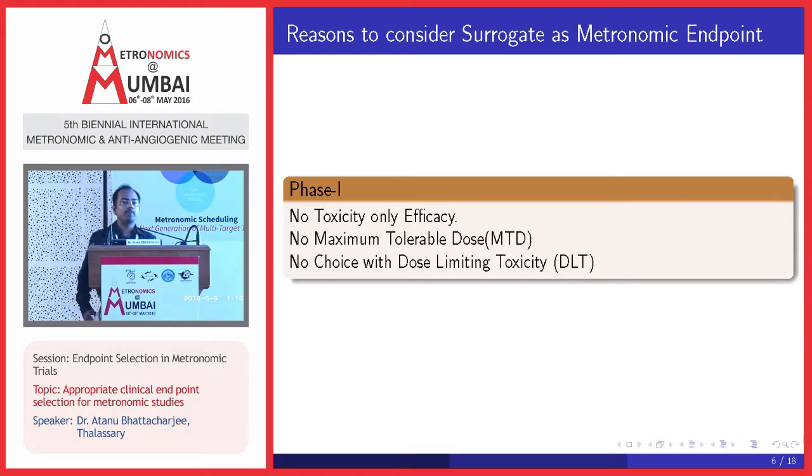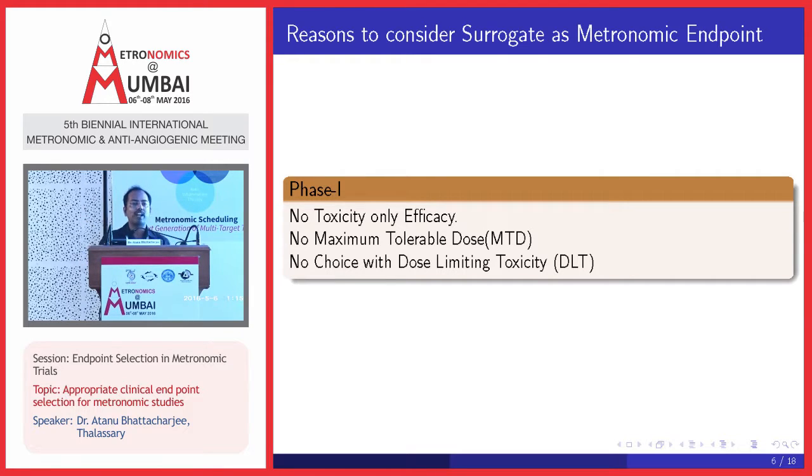So we have to keep this in mind. There is a biostatistics group, Peter Thall from the Department of Biostatistics, MD Anderson Cancer Center, who have been working on this aspect, maximum tolerated dose and dose limiting toxicity, since 1991. Basically it's a trade-off between toxicity and efficacy. So ultimately we have to land on an optimum dose where we have minimum toxicity and maximum efficacy.